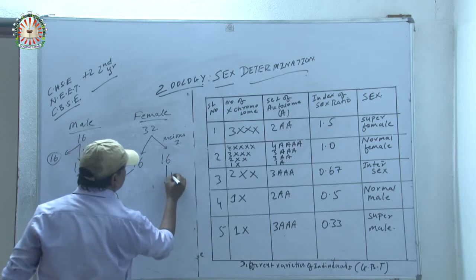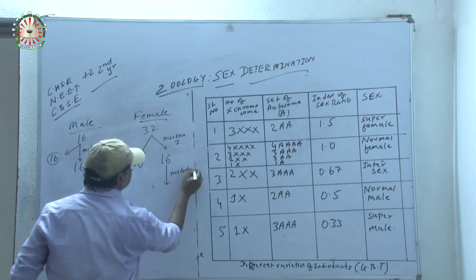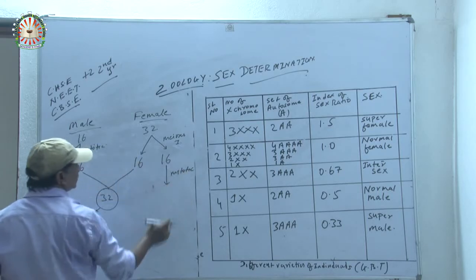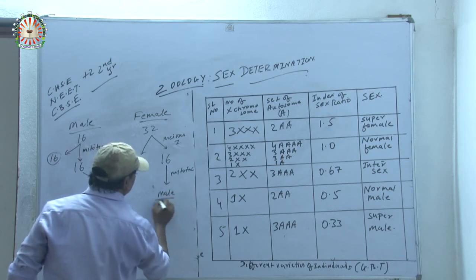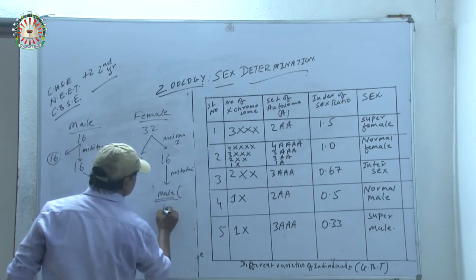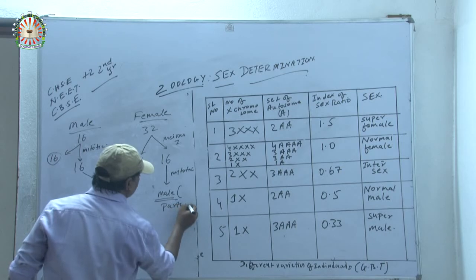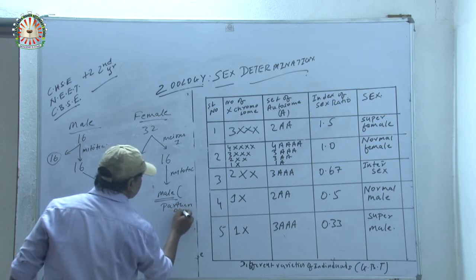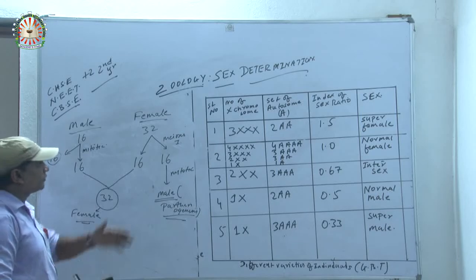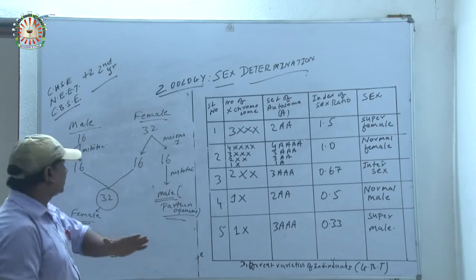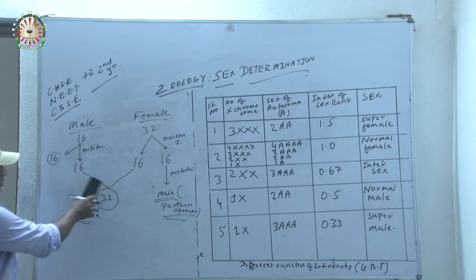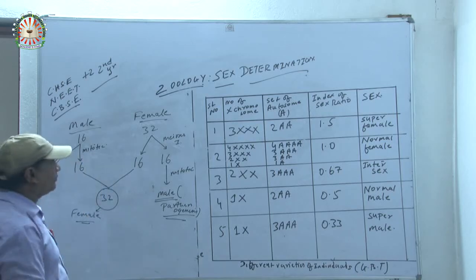These chromosomes will divide by mitotic divisions, and they will form male by the process of parthenogenesis. Which kind of process? Parthenogenesis. Individuals which form without fertilization. Without fertilization, male will form. But in case of female, there will be a fertilization between male and female.